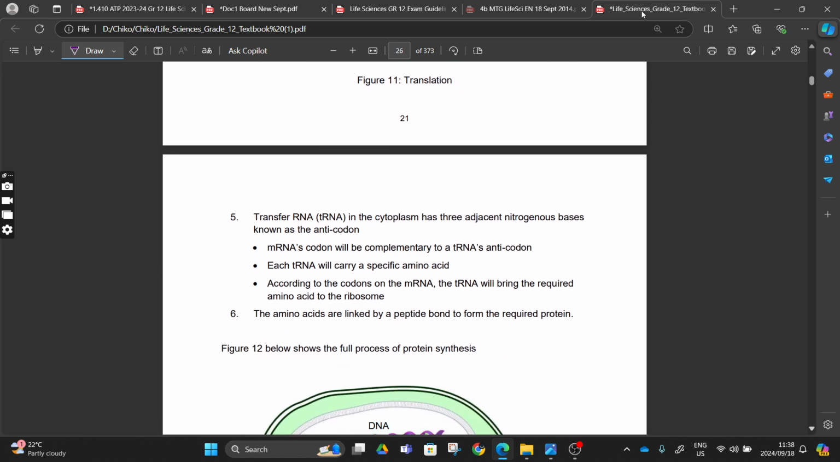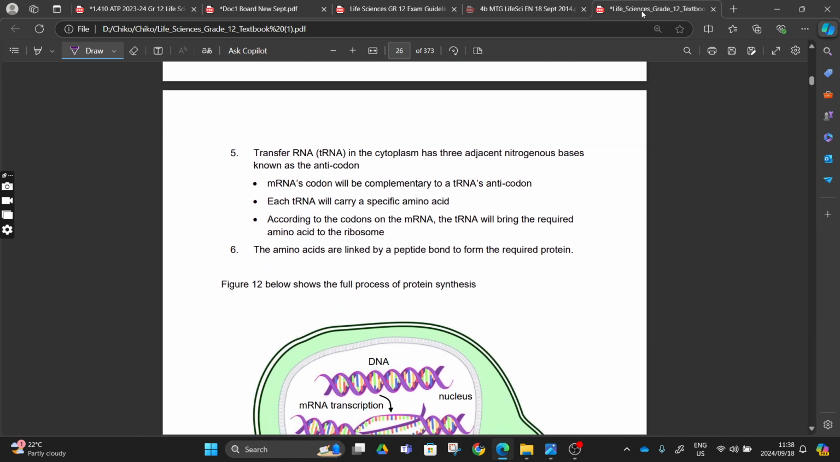But the transfer RNA in the cytoplasm has 3 adjacent nitrogenous bases called the anticodons, right? We have the codons, we have the anticodons, we have the base triplets. Our mRNA codon will be complementary with the tRNA anticodons. Each tRNA will carry a specific amino acid according to the codons of mRNA. The tRNA will bring the required amino acid to the ribosomes, right? So we understand this. The amino acids are linked by a peptide bond to form the required protein.